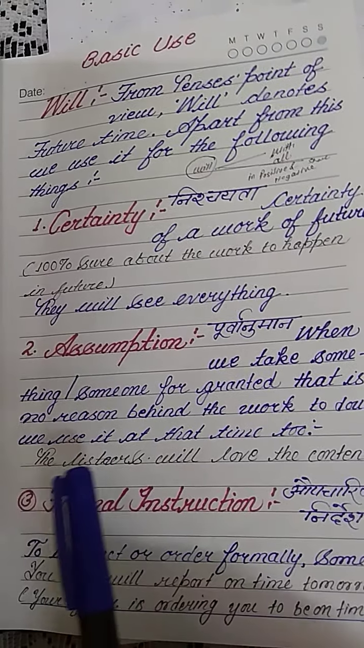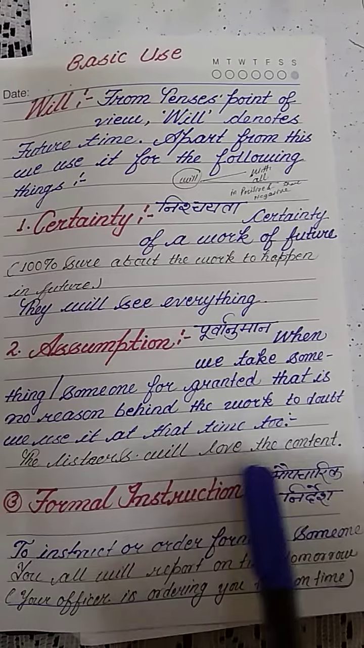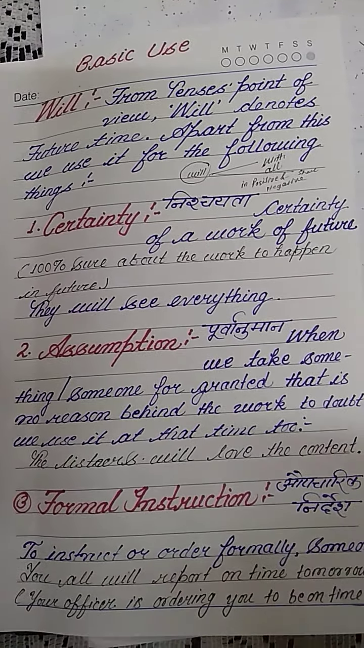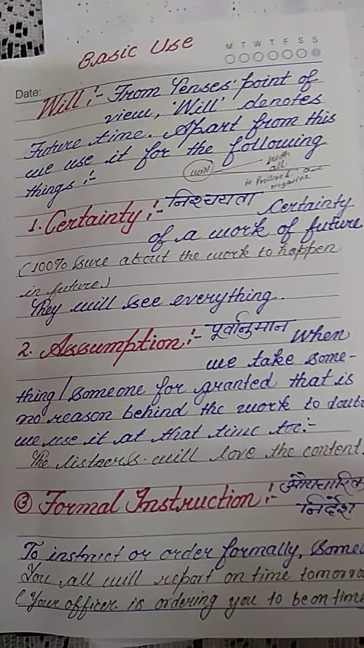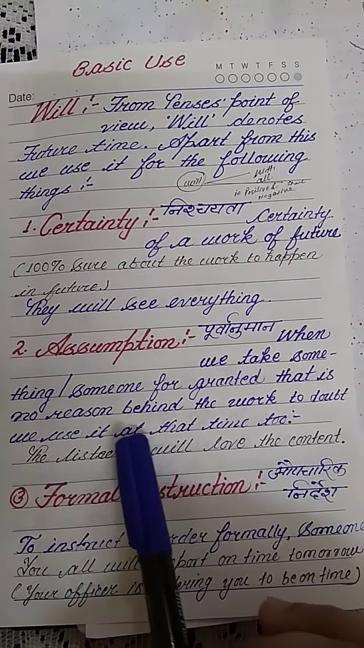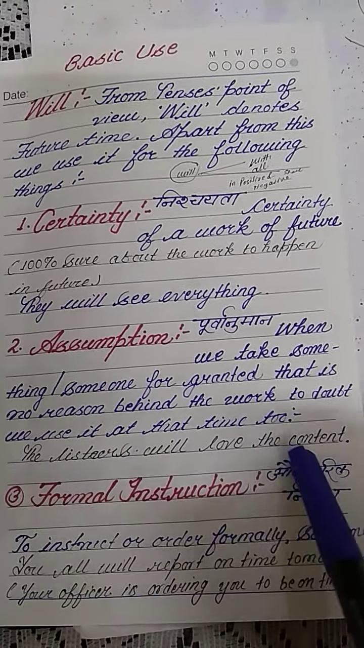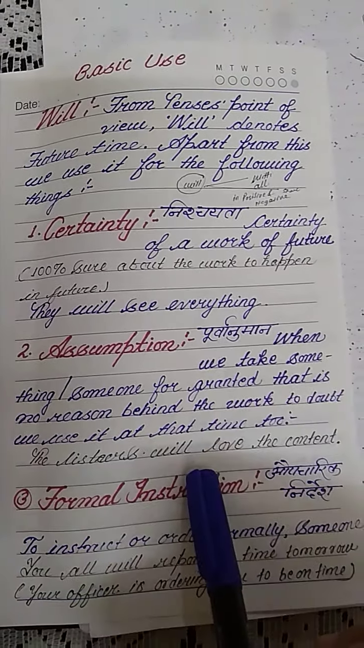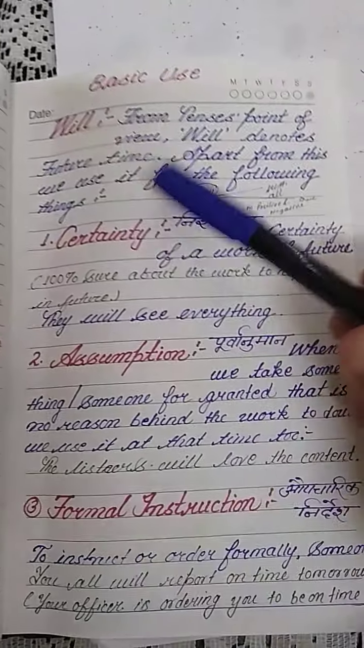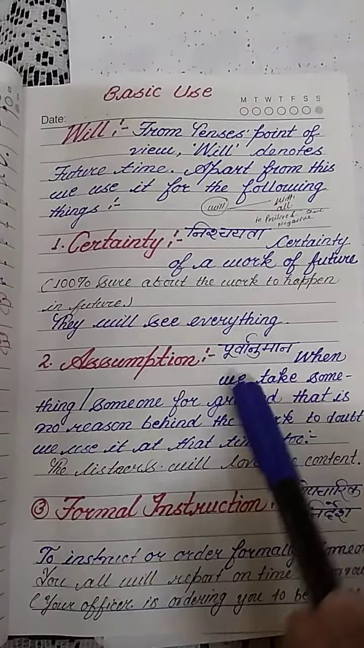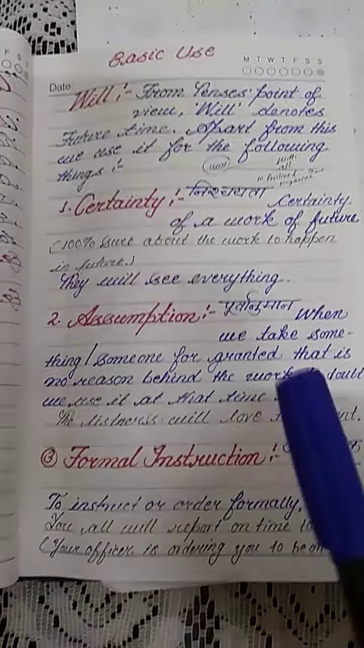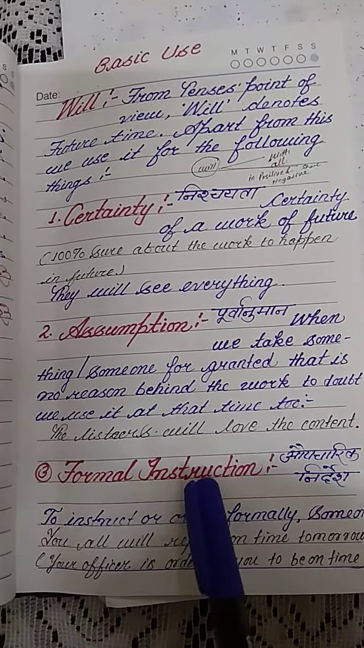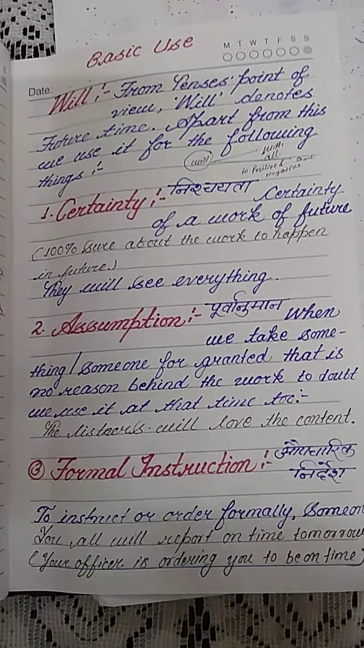For example, the listeners will love the content. So if we are very sure, if we want to show that we are taking the listeners for granted to love the content, in such conditions we use will for assumption. Is that clear? Third use, we are going to know something about formal instruction, औपचारिक निर्देश.